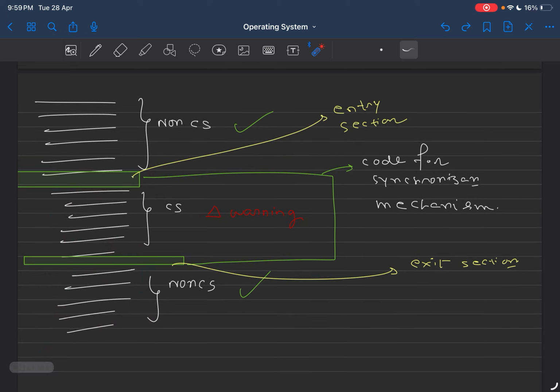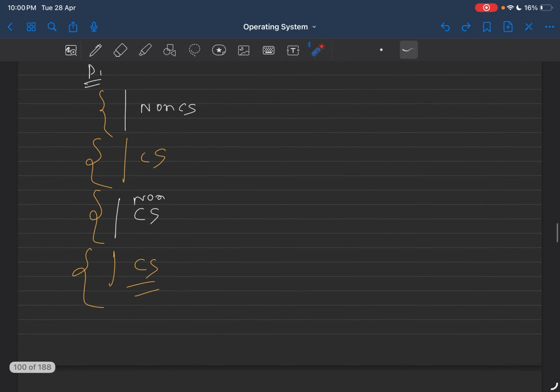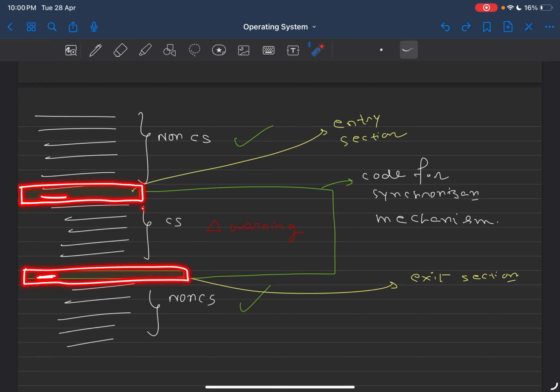Let me introduce you to this synchronization mechanism. I have written it here. Let me briefly introduce it. The high-level target of synchronization mechanism is to avoid the race condition. Before this critical section and after this critical section, there will be some piece of code. These pieces of code will be responsible for maintaining the synchronization among multiple processes, synchronization as in the consistent state.